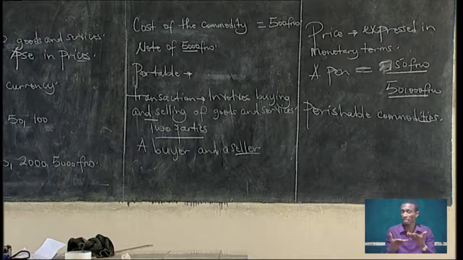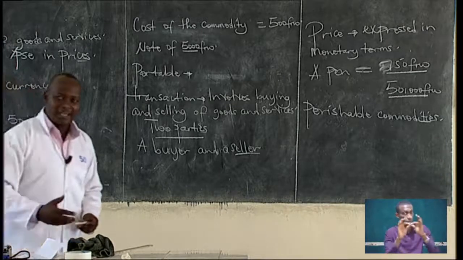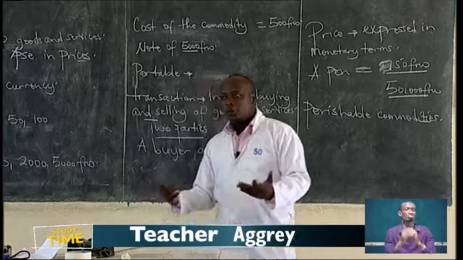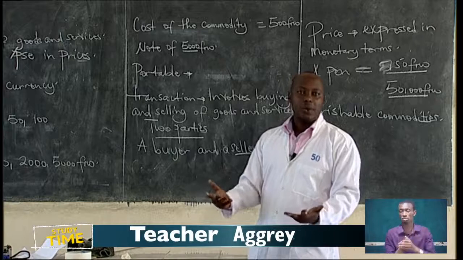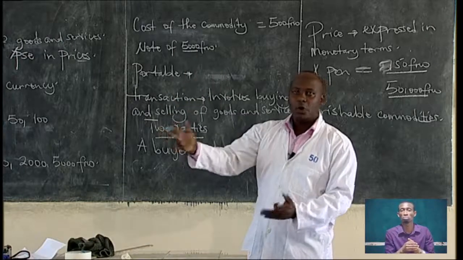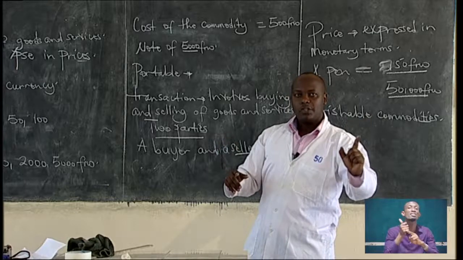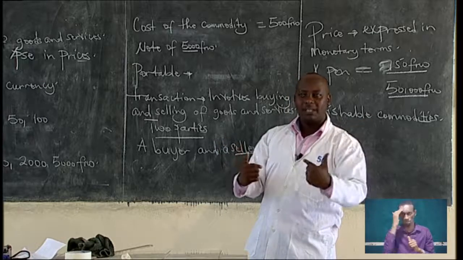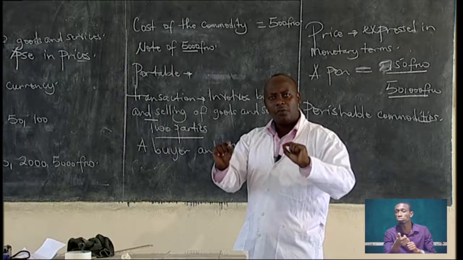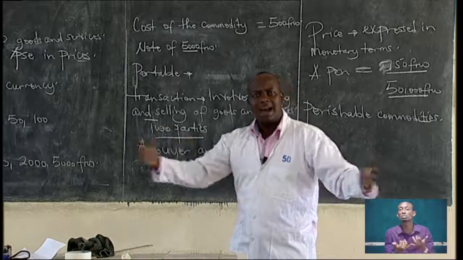A standard of deferred payment. Money acts as a standard of deferred payments. With money, we are able to buy goods on credit. We are able to purchase on credit and pay in future. Compared to barter trade, it could be difficult to buy goods on credit because barter trade involved exchange of a good for another good.